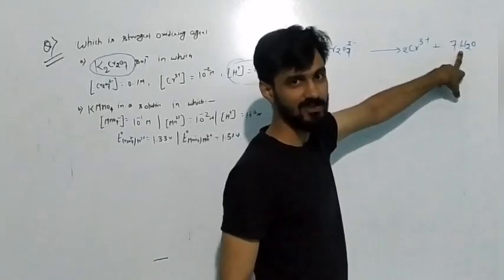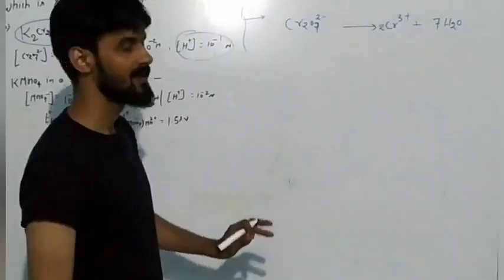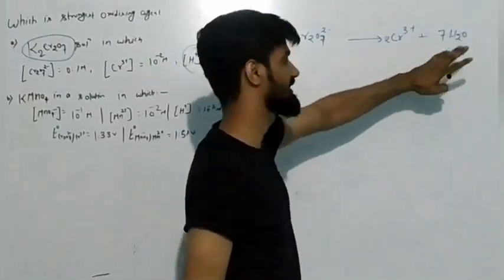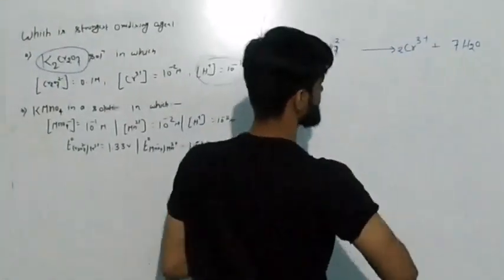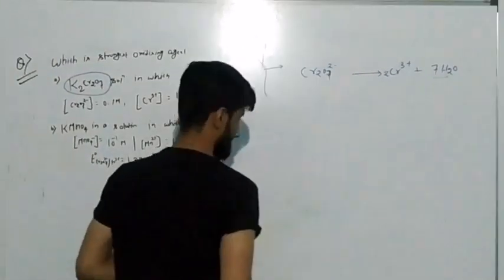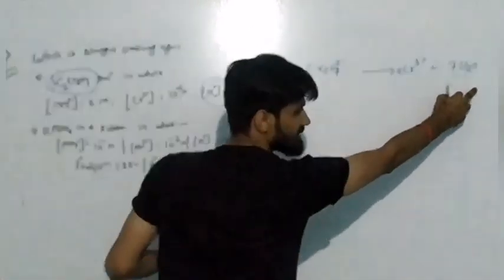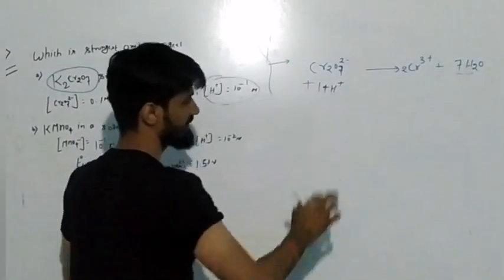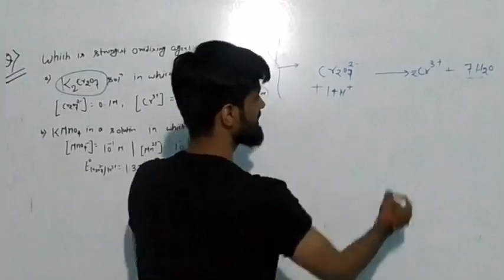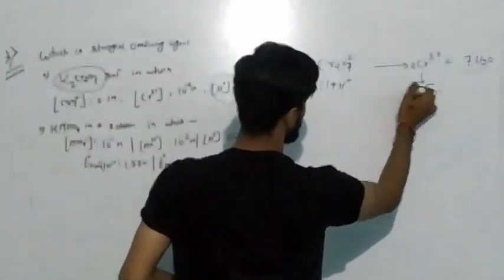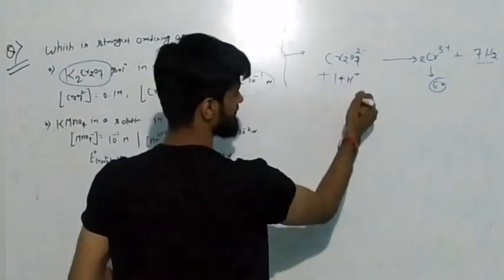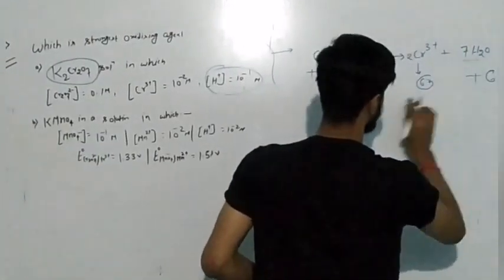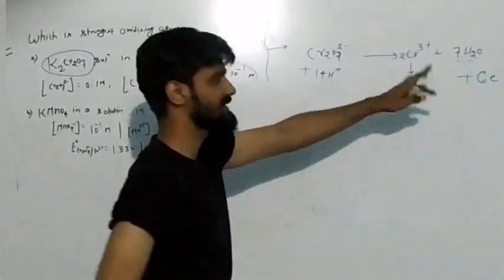Now you have added 7 water molecules on the right side, then what will you do? Here there are 14 hydrogen atoms. So if you balance this reaction in acidic medium, you have 7H2O on the right hand side, which has 14 hydrogen atoms, so you have to add 14 H plus because this reaction is in the acidic medium. Now here you see there is 6 positive charge on one side, and 14 positive charge minus 2 means 12 positive charge on the other. Now here you have to add 6 electrons. Okay, so in this way we will balance this redox reaction.